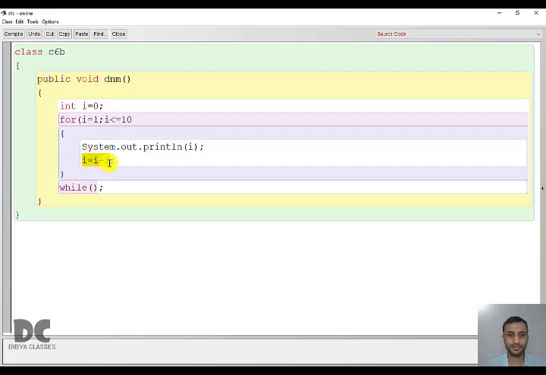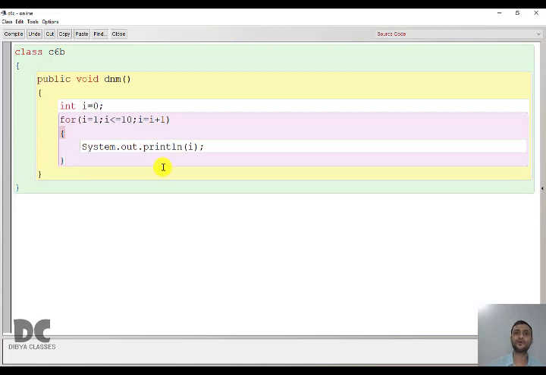And updation is also here. The good thing is initialization, test condition, updation are all in the same line. And you cannot interchange them. You cannot keep initialization in the middle place or updation in the first place. That is not possible. The first is always initialization, the second is always test condition, and the last one is always updation. Understood? So this completes the for loop.